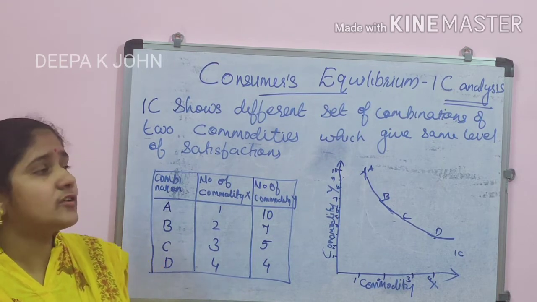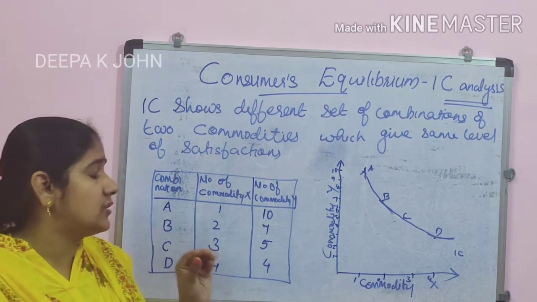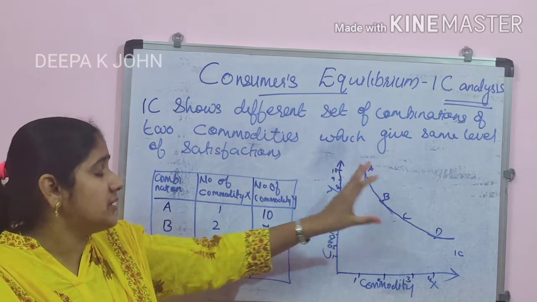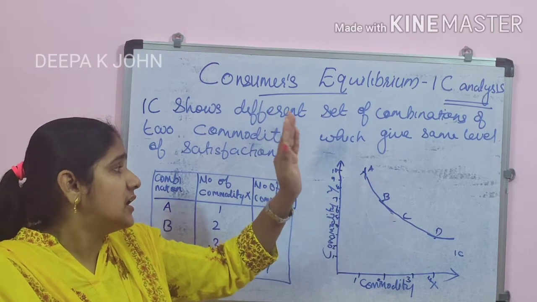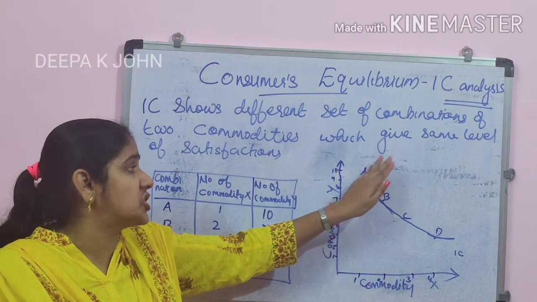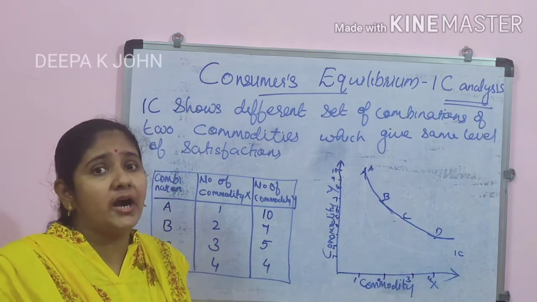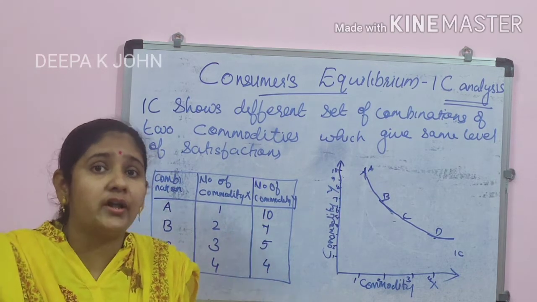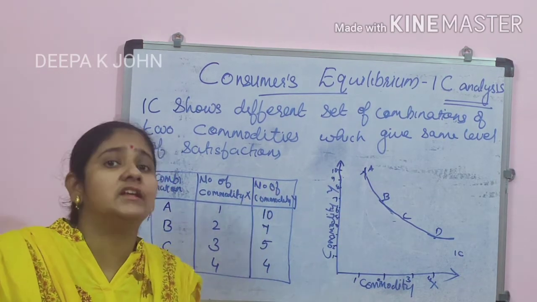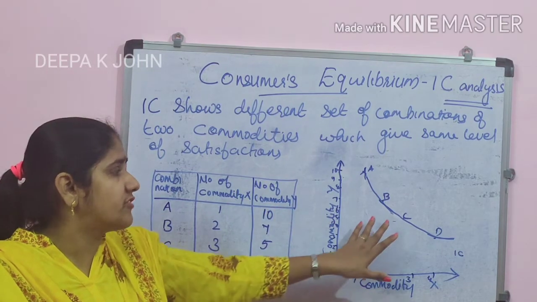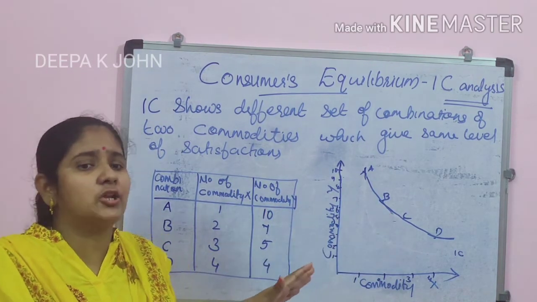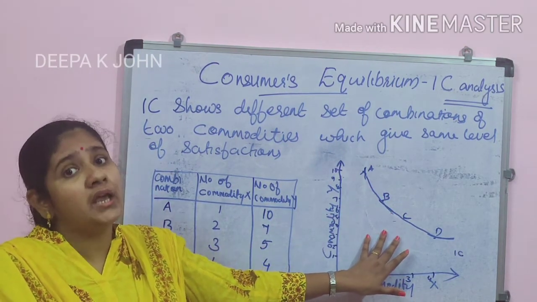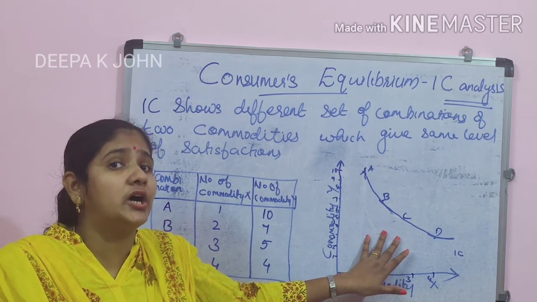Okay students, imagine in this indifference curve we assume that whether the consumer is getting combination A or B or C or D, whatever it is, he is indifferent. It is not like he requires combination A only, or B only, or C only. Such a feeling is not there. He is indifferent, meaning all these 4 combinations give an equal amount of satisfaction to the consumer.